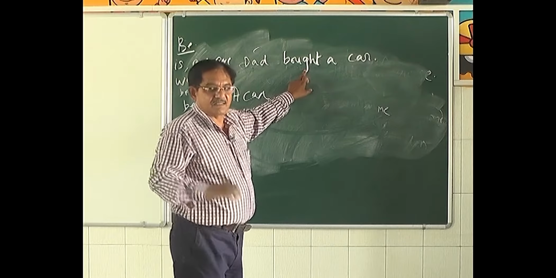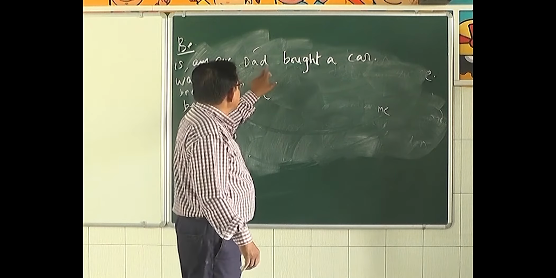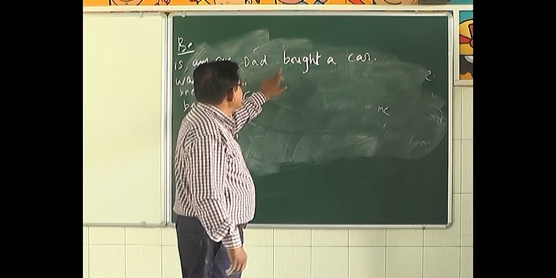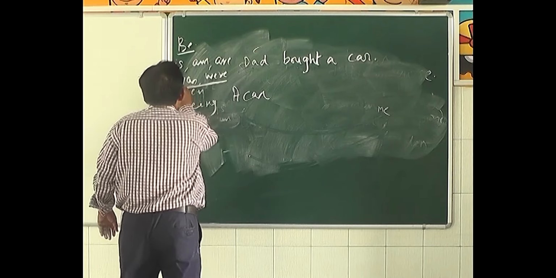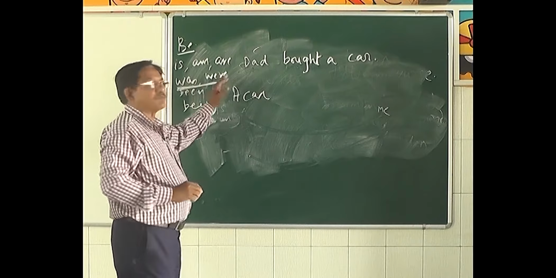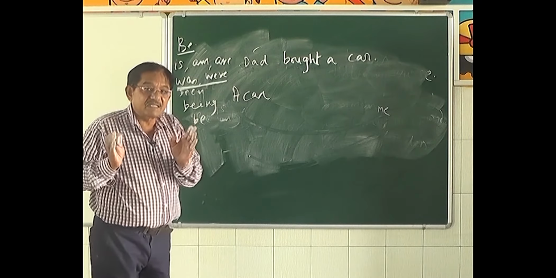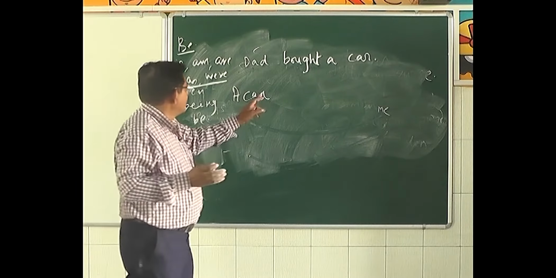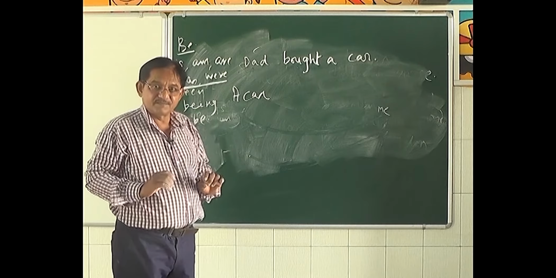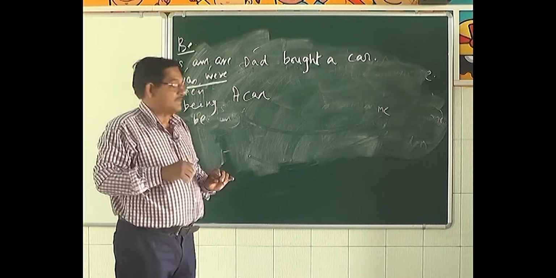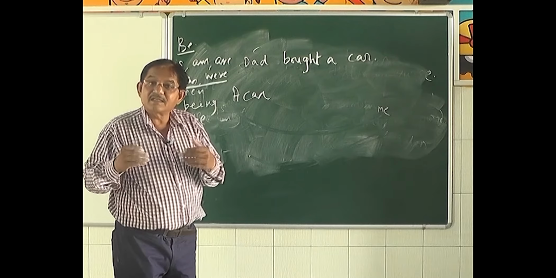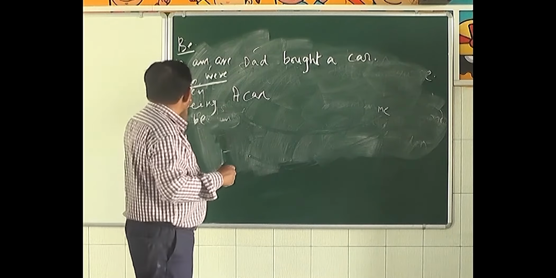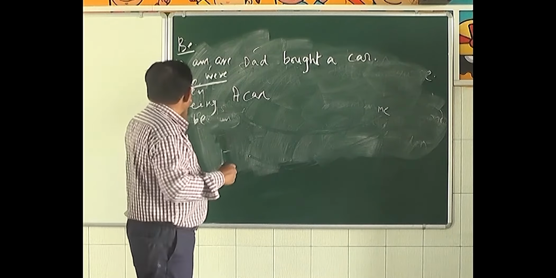You know what is simple past? This sentence is in the simple past. When the sentence is in the simple past, we have to use one of these two, was or were. Put was or were here. Now it is easy. A car is singular, so we will put was here.